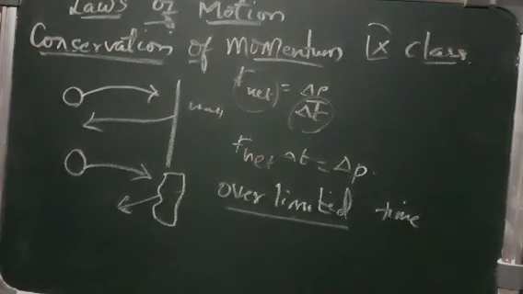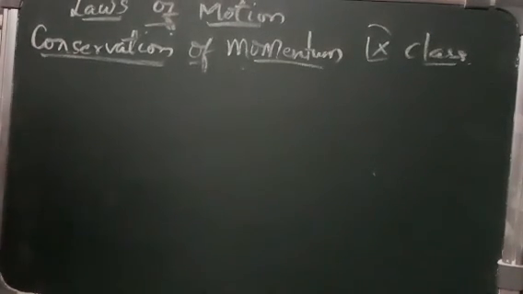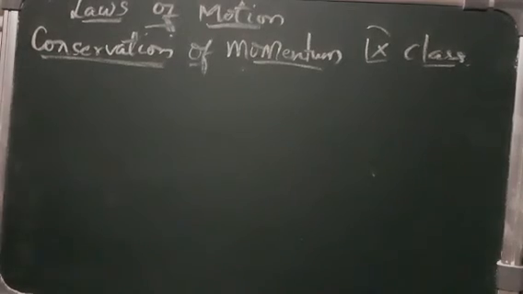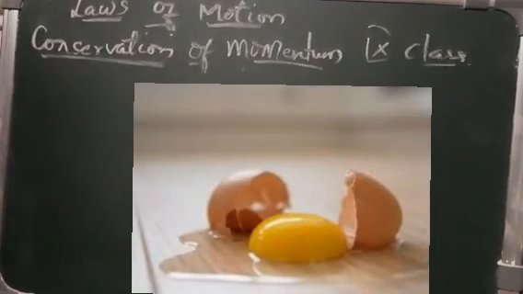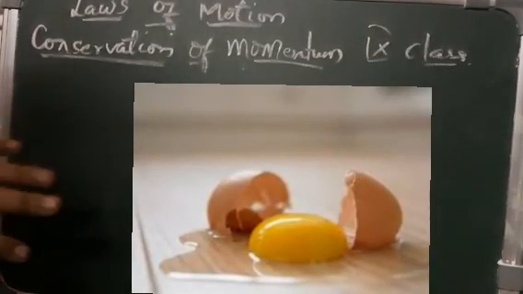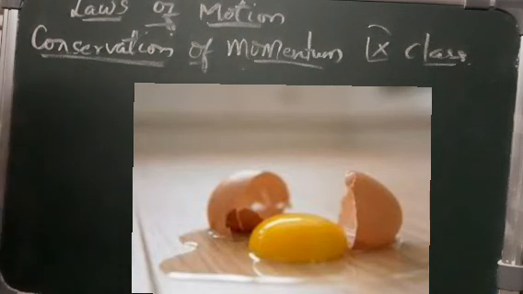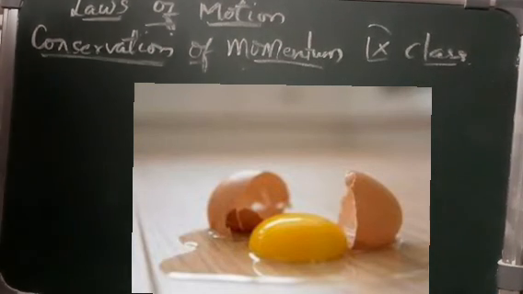Okay, suppose you are dropping an egg. If you see in this picture, the egg is dropping onto the floor directly, then it breaks, isn't it? It breaks very easily and starts spreading, right?